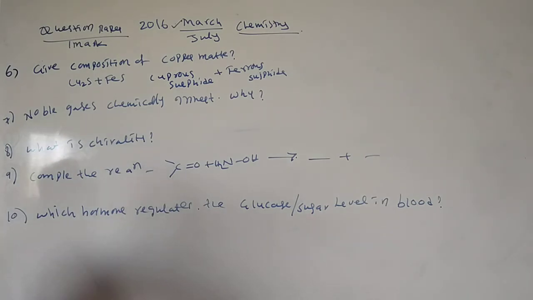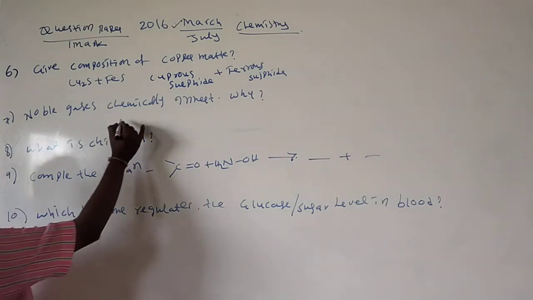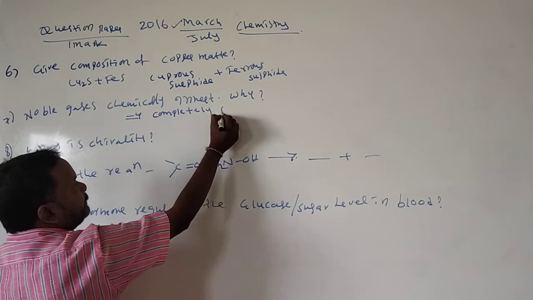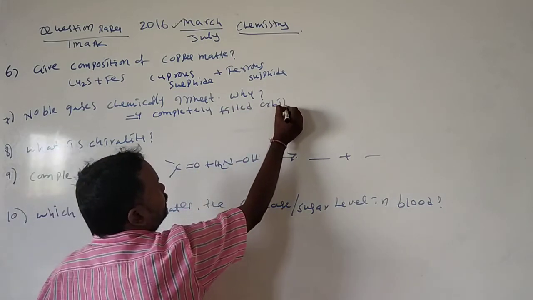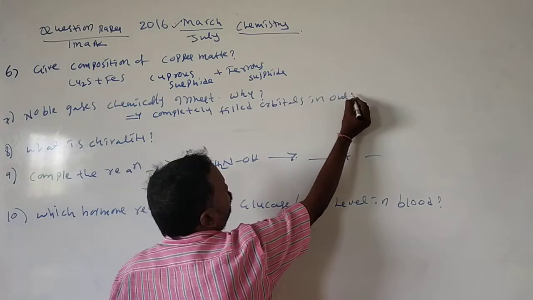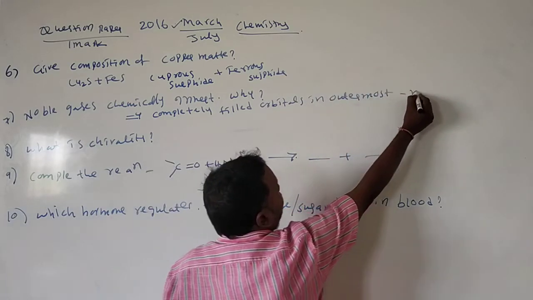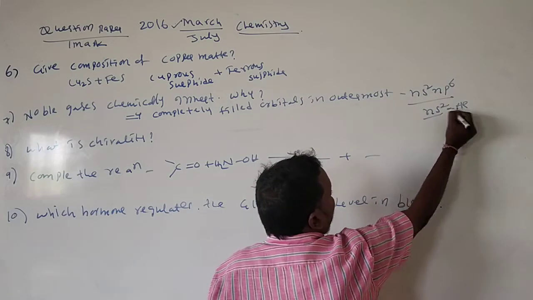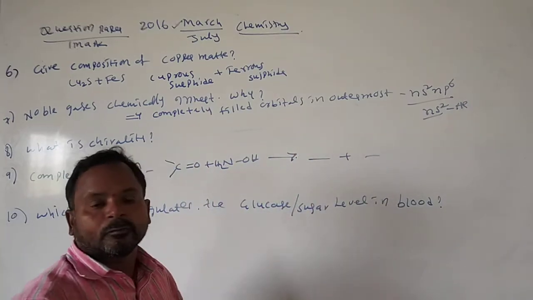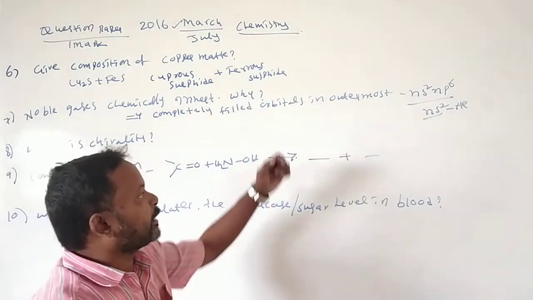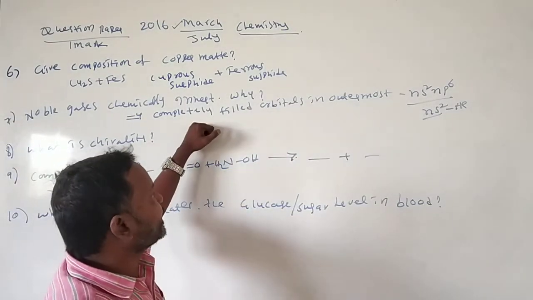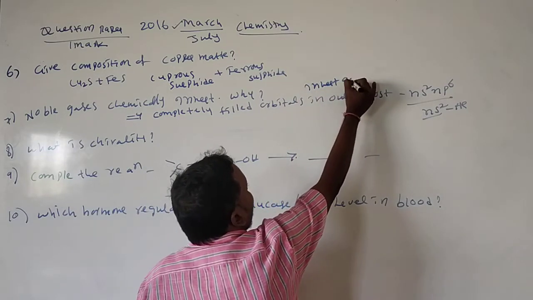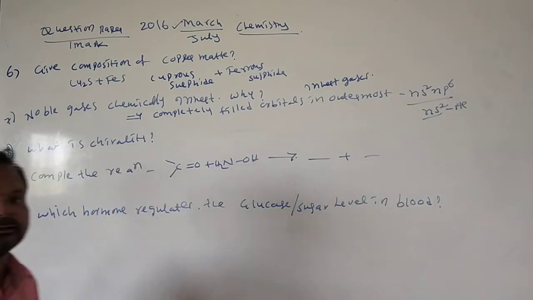Next, noble gases are chemically inert. Why? Okay, here these have completely filled orbitals in the outermost shell. That is ns2 np6 electronic configuration. Helium has ns2 completely filled orbital. Okay, the remaining neon, argon, krypton, xenon, radon all have ns2 np6. So these are chemically inert. That's why these are also called inert gases.